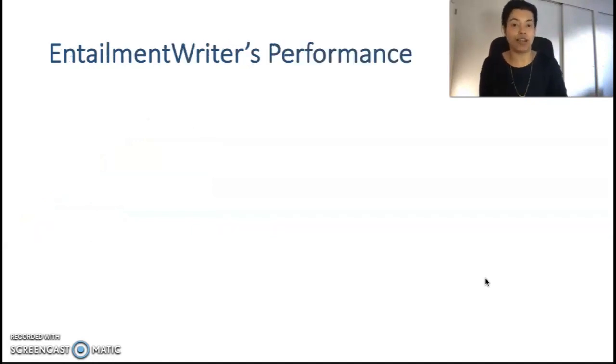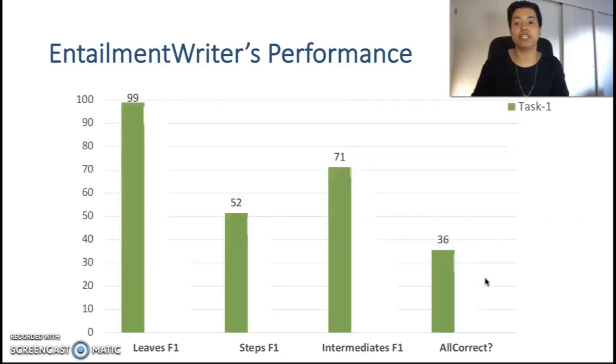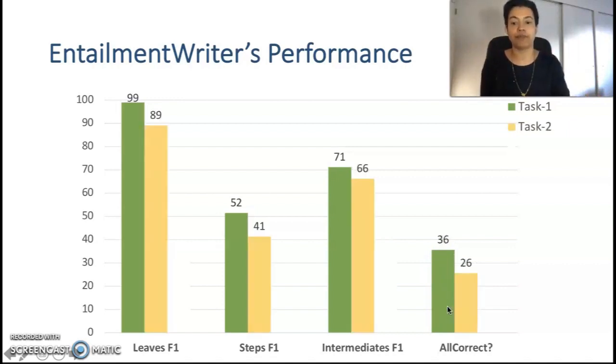Now let us look at EntailmentWriter's performance on all these metrics. For task 1, all the necessary facts are given as input, so it is not surprising that it gets almost perfect leaves F1 score. It is still struggling to construct correct entailment trees and generating intermediate conclusions. Overall, it gets 36% of the trees exactly correct. Note that the rest of the trees can be partially correct, but this metric is a Boolean metric, so we are only considering the perfect trees here.